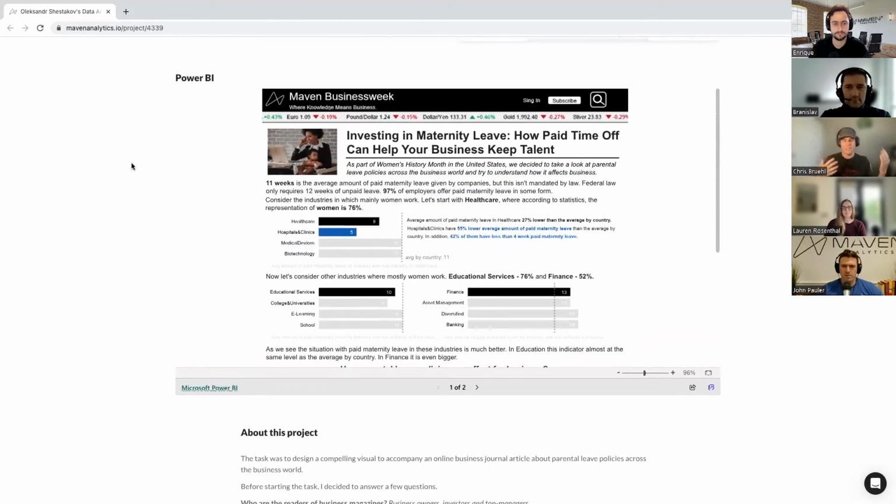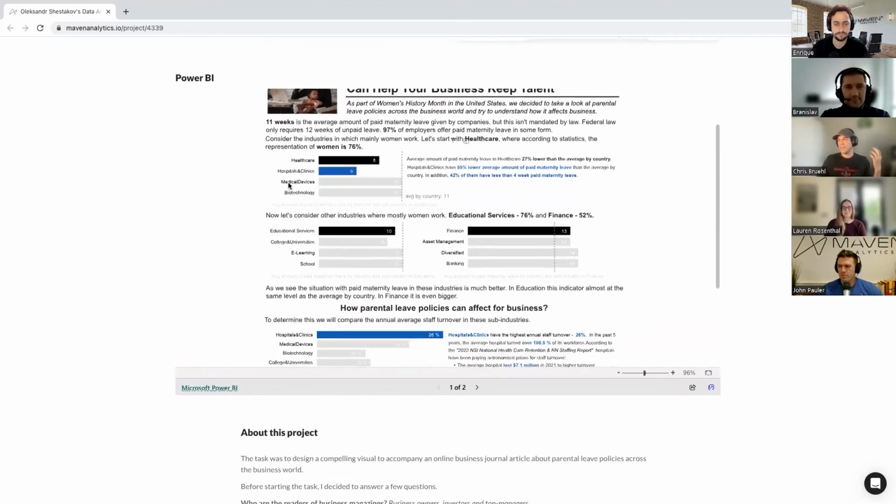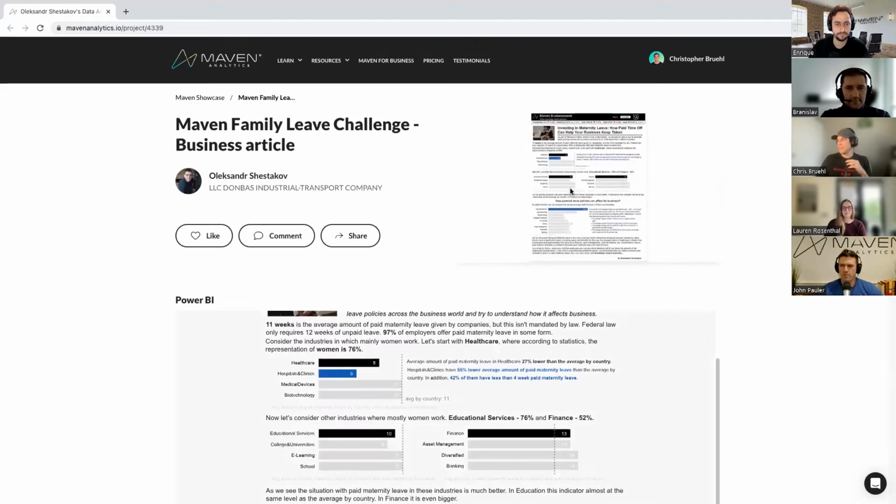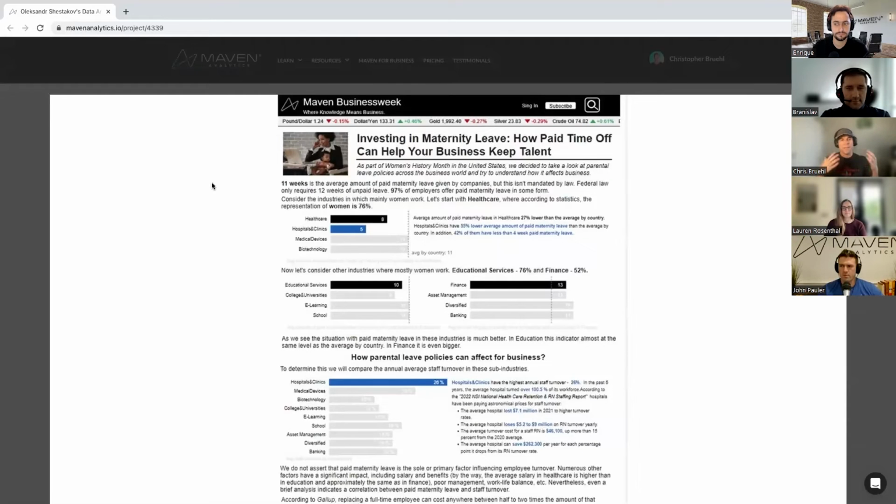Moving to the project submission itself, Oleksandr did a lot of really nice things. I'm going to pull up the image here. I think it'll be a little bit easier to see. One of the biggest things is that Oleksandr took a very direct path through this analysis. And one of the things that he realized is that in order to tell the story he wanted to tell, he needed to seek some outside data sources.